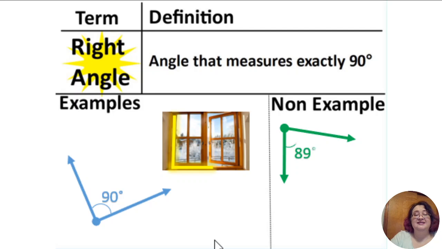Now, if it's even slightly less or slightly more than 90 degrees, that doesn't count. It has to be exactly 90 to be a right angle. Be careful: if it's not marked as 90 degrees, don't assume that it's 90 just because it looks like it, because it could be one number off. We have to be very careful.